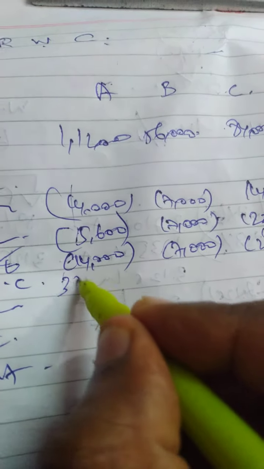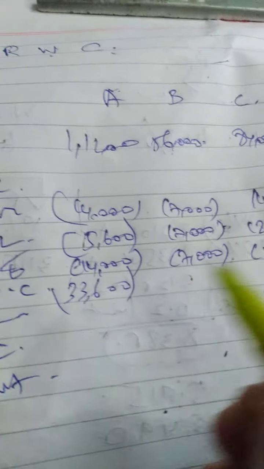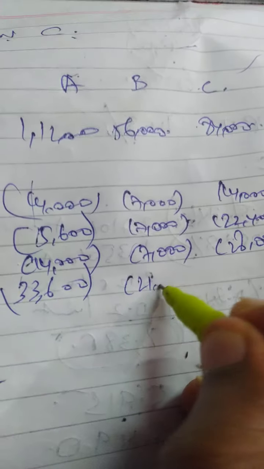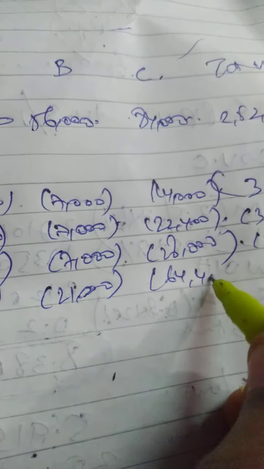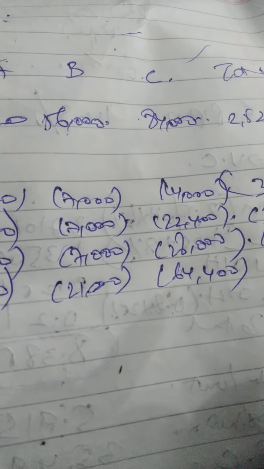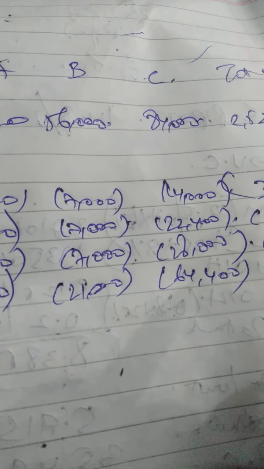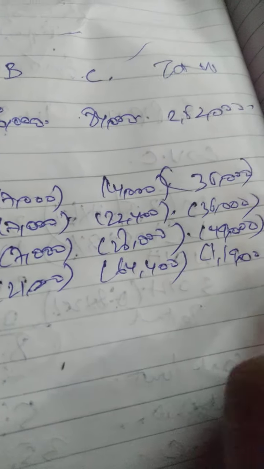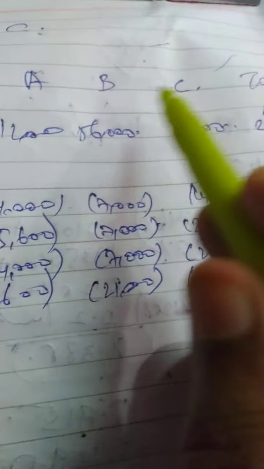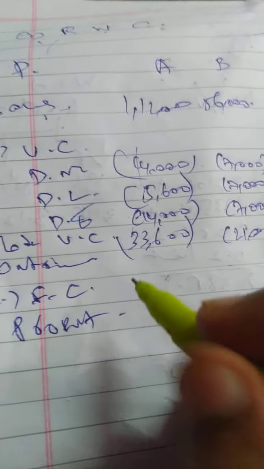Add all the things. Total variable cost 33,600, 21,000, 64,400. Then total 1,19,000. Total is A plus B plus C. Okay.